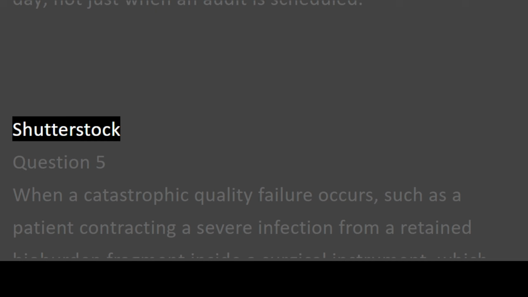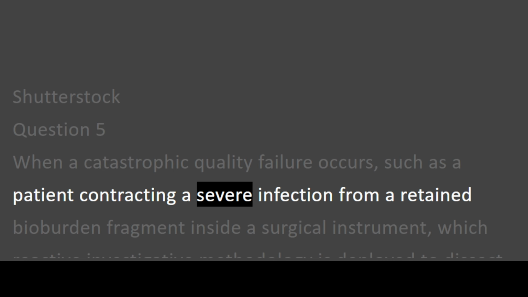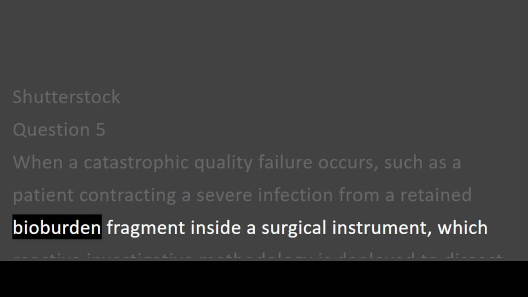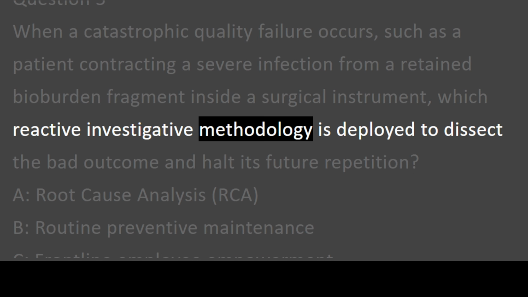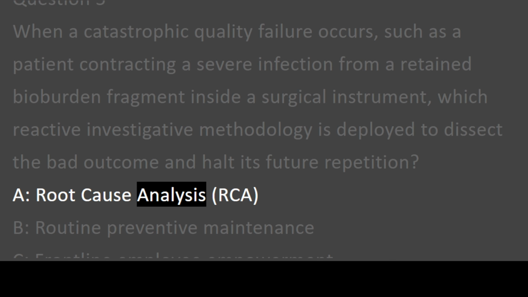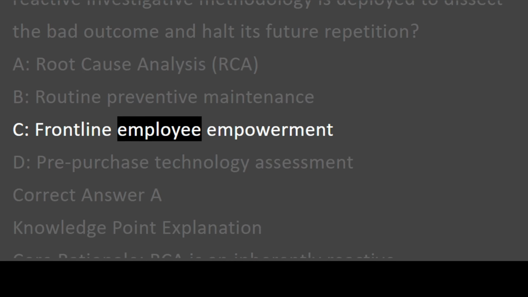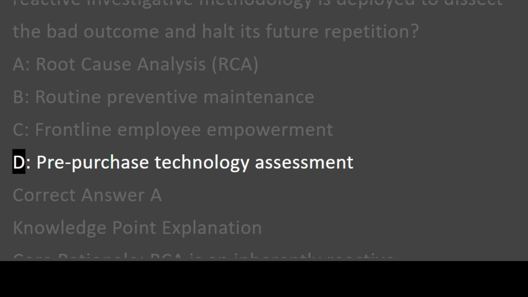Question 5. When a catastrophic quality failure occurs, such as a patient contracting a severe infection from a retained bioburden fragment inside a surgical instrument, which reactive investigative methodology is deployed to dissect the bad outcome and halt its future repetition? A. Root cause analysis, RCA. B. Routine preventive maintenance. C. Frontline employee empowerment. D. Pre-purchase technology assessment.